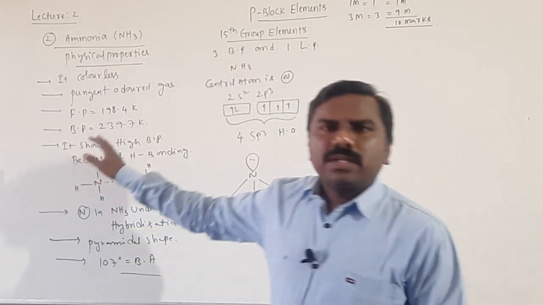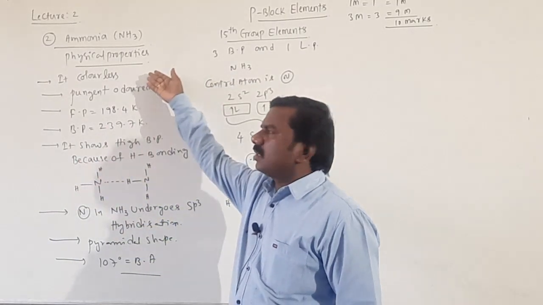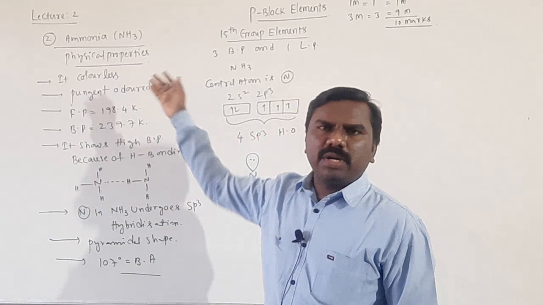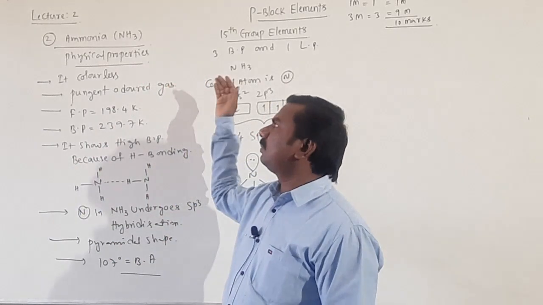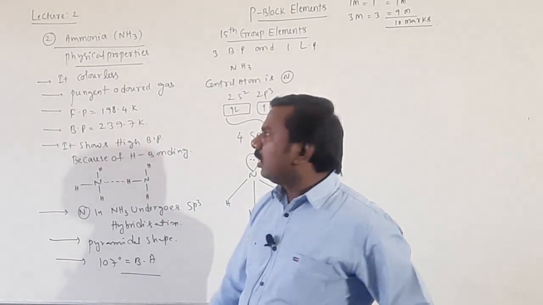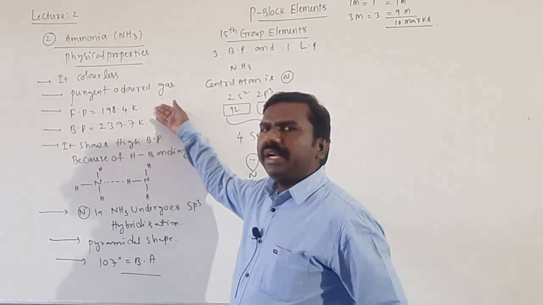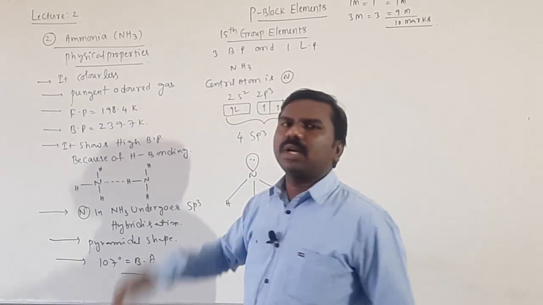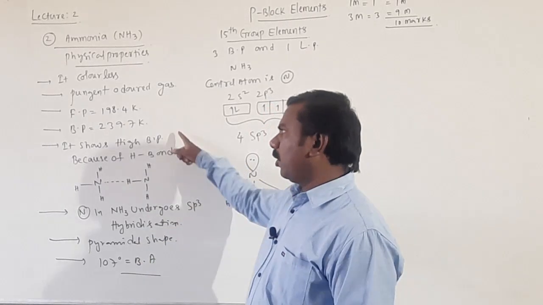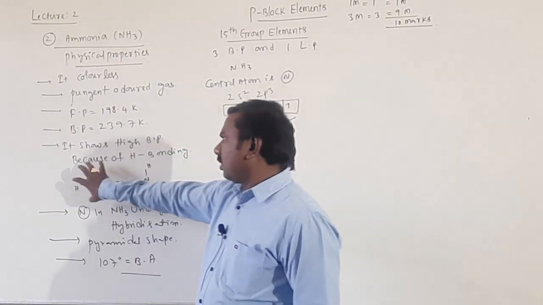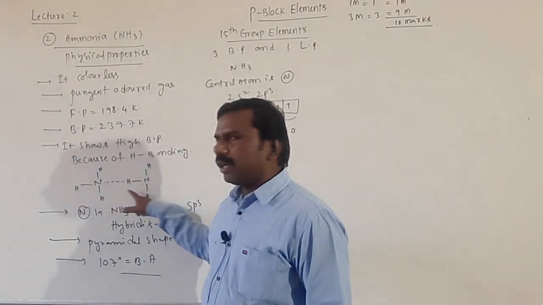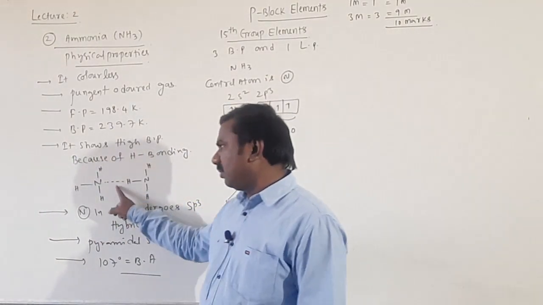So these are the points I told you, students. I have written them under physical properties of ammonia. It is a colorless, pungent-odored gas. Freezing point 198.4, boiling point 239.7. The boiling point is very high because every ammonia molecule is in contact with another by hydrogen bonds.